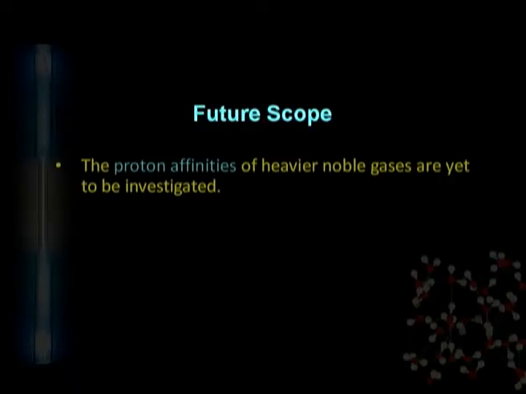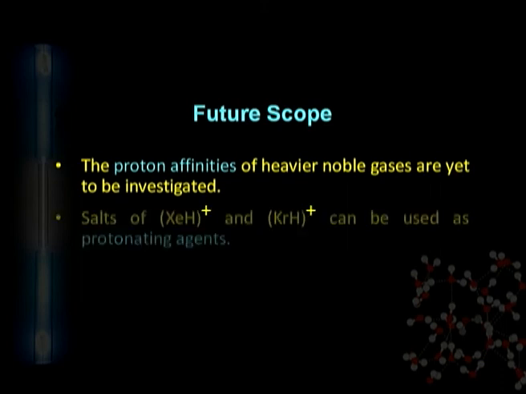Now we will discuss the future scope. What types of scope are possible in the noble gas compounds? We previously discussed the oxidizing property of the xenon compounds. They are very strong oxidizing agents. We can use such noble gas compounds as an activator, as a catalyst in oxidizing reactions.